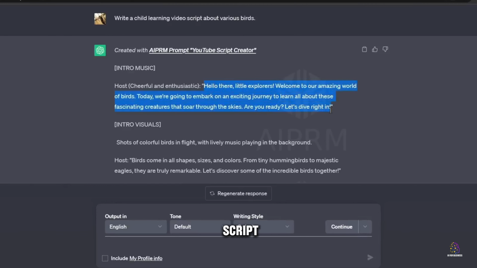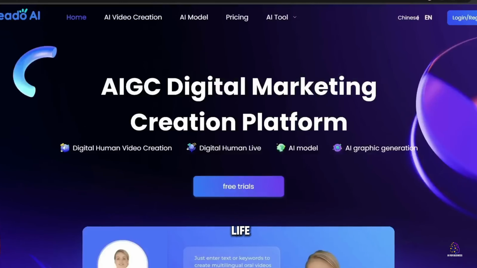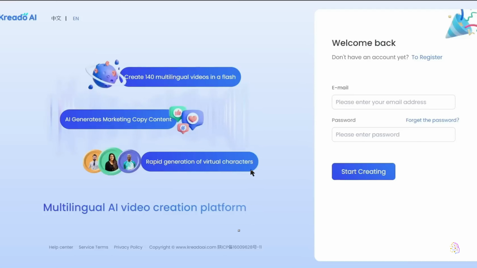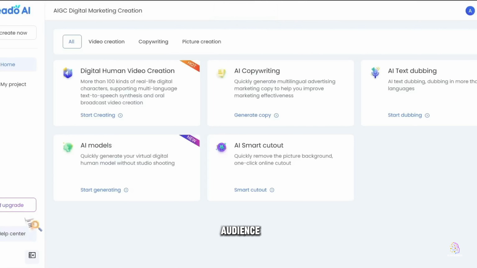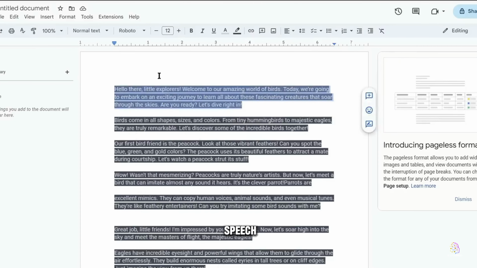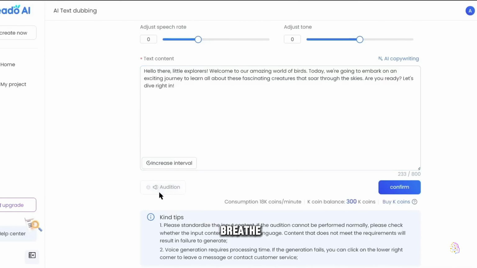Now that our engaging script is ready, it's time to move on to the exciting next step. Step 2, bringing our words to life by generating an engaging and dynamic voice for our video. We'll use Credo AI, a cutting-edge speech synthesis AI, to create audio recordings that will captivate the attention of our young audience. Credo AI is a revolutionary tool that uses artificial intelligence to generate natural and expressive voices in just a few clicks. With its advanced speech synthesis technology, we can create high-quality audio recordings that will breathe life into our script and captivate the imagination of our viewers.